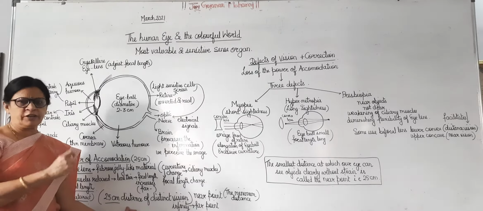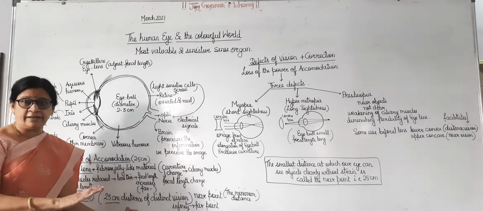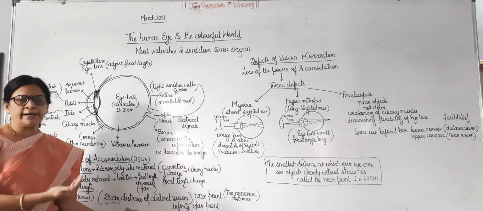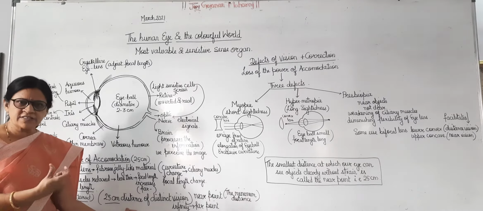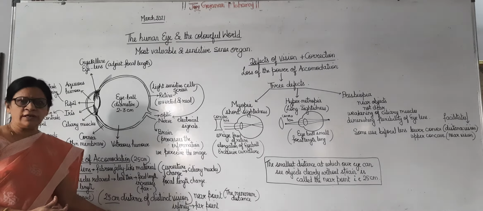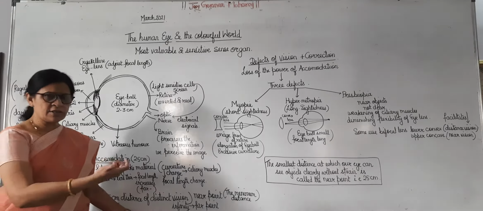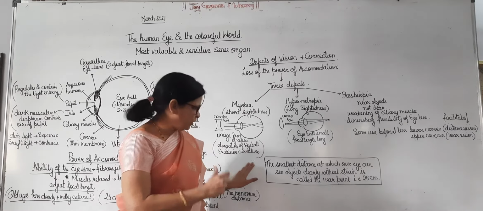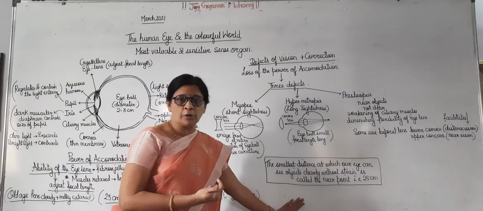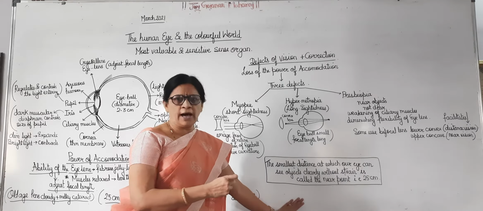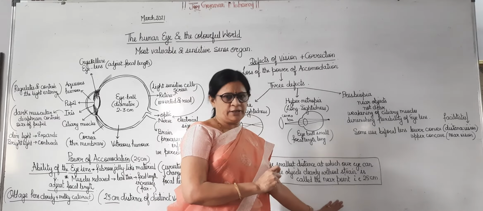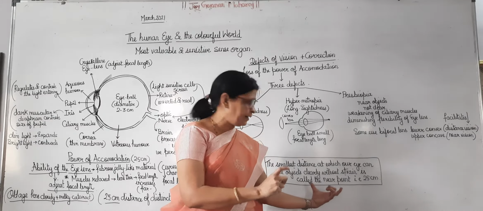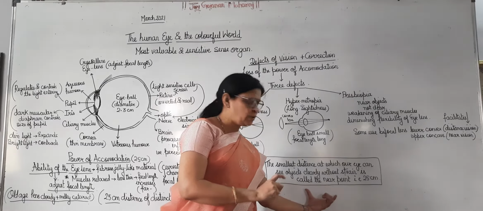At this point, if we keep any object, we can see it clearly. If we take it nearer to the eye, the object will appear blurred and there will be strain on the eyes. Okay. Now the smallest distance at which you can see objects very clearly without any strain on the eye, this nearest distance, is known as the near point. And this near point for every human eye is 25 centimeters.